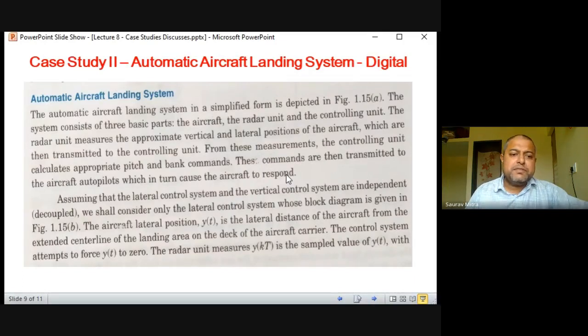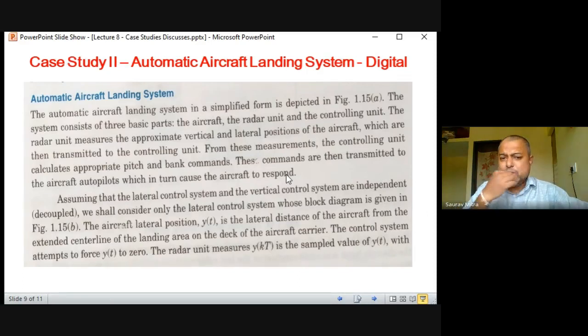The system consists of three basic parts: the aircraft, the radar unit, and the controlling unit. The controlling unit is within the aircraft, the whole body, and the radar. Now in the exam it might be asked, listen carefully: the radar unit measures the approximate vertical and lateral position of the aircraft. Both are important. What will be the pathway the aircraft is coming in on? What exactly is the pathway it is going to take to land? It should not deviate much in either direction, vertical as well as horizontal.